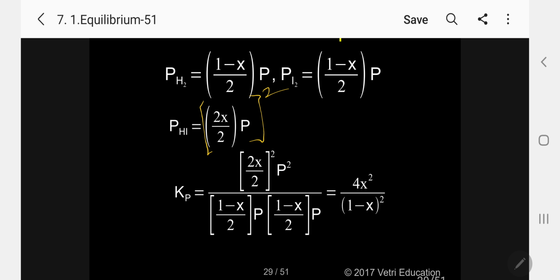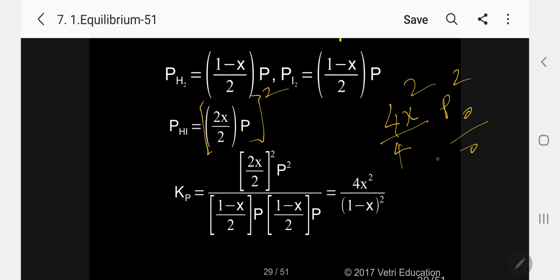So P squared automatically, divided by 1 minus X by 2 P into 1 minus X by 2 P. So when I substitute now, I can write 4X squared by 4 into P squared divided by 1 minus X into 1 minus X by 2.